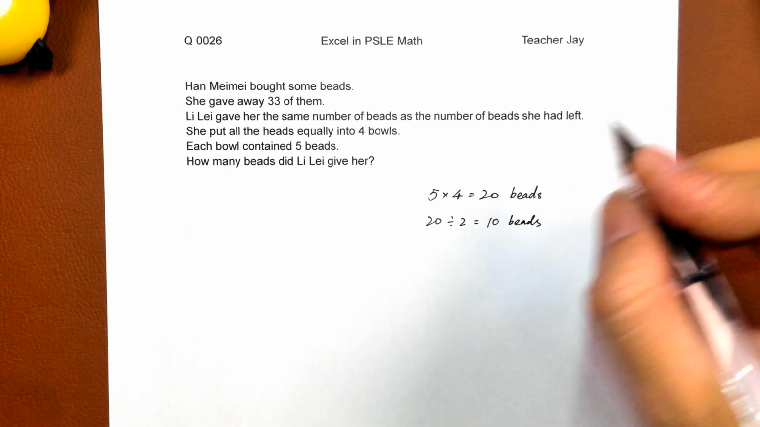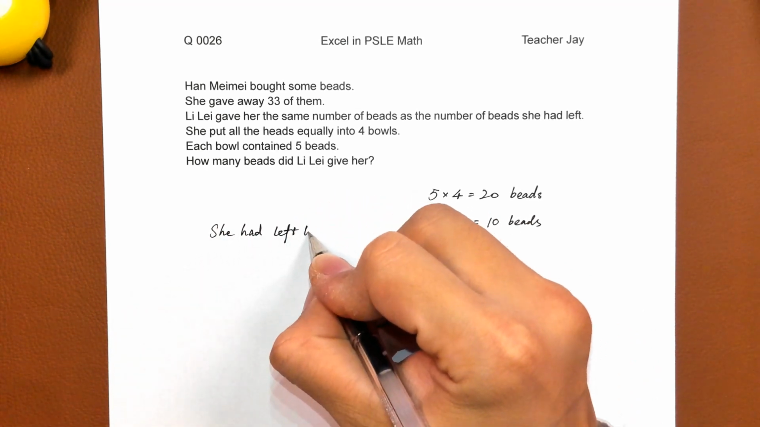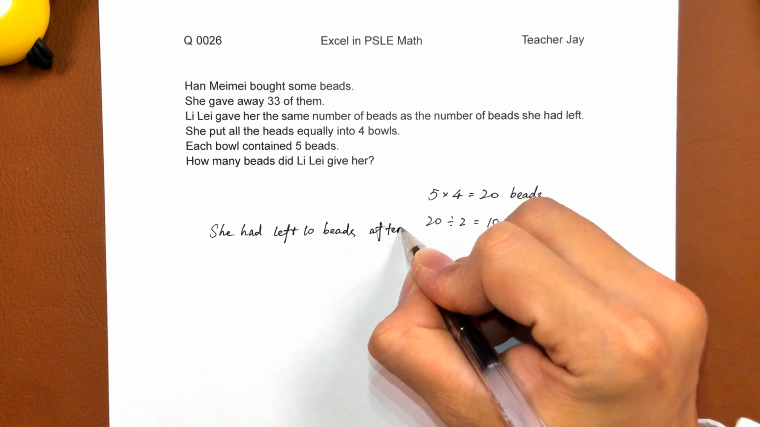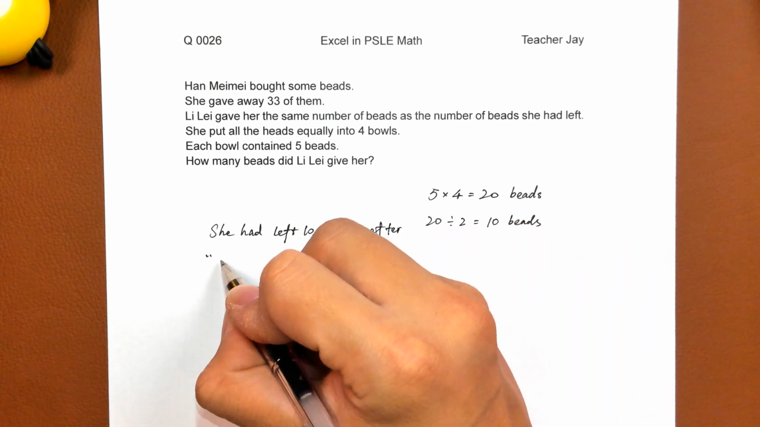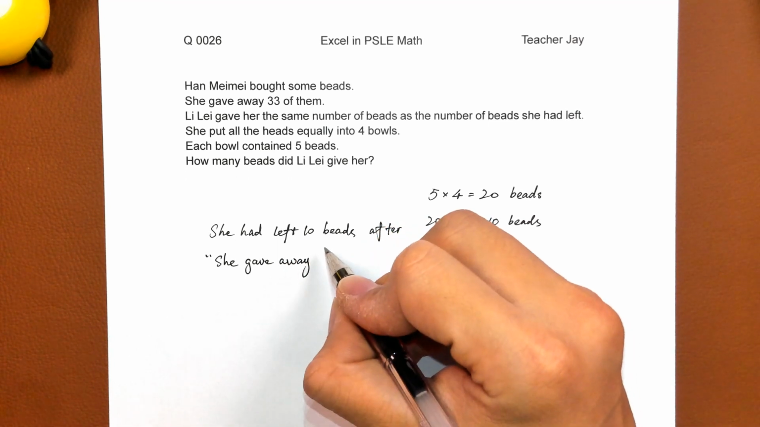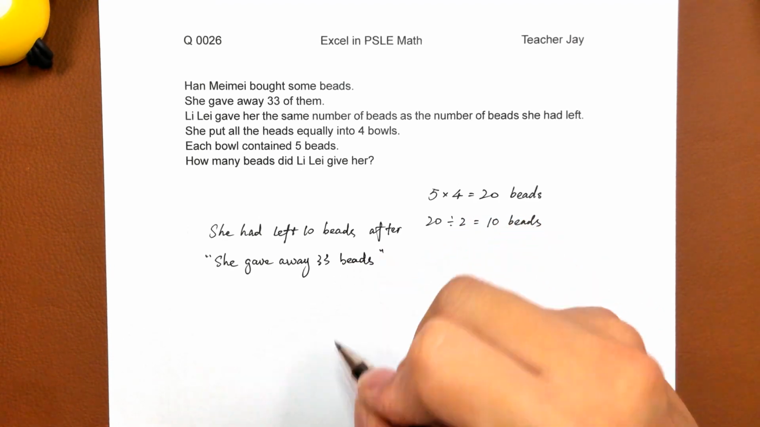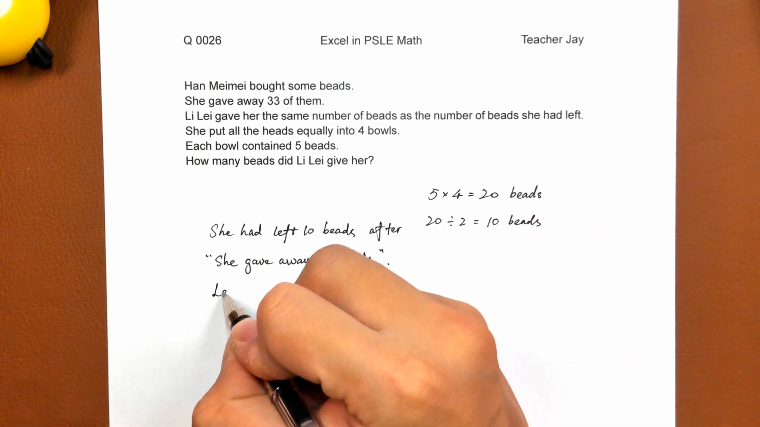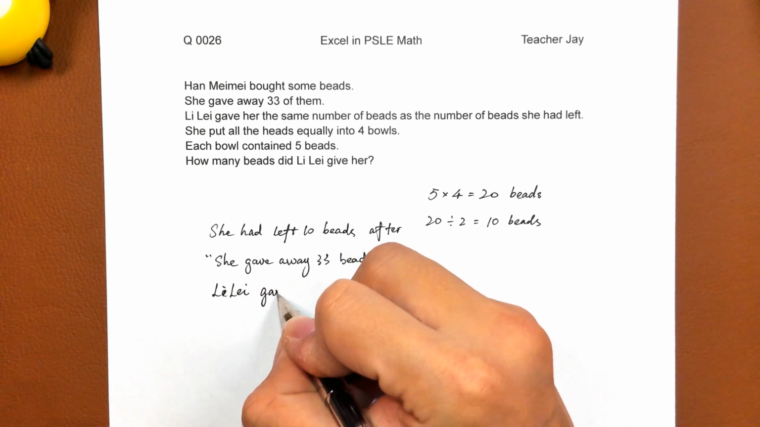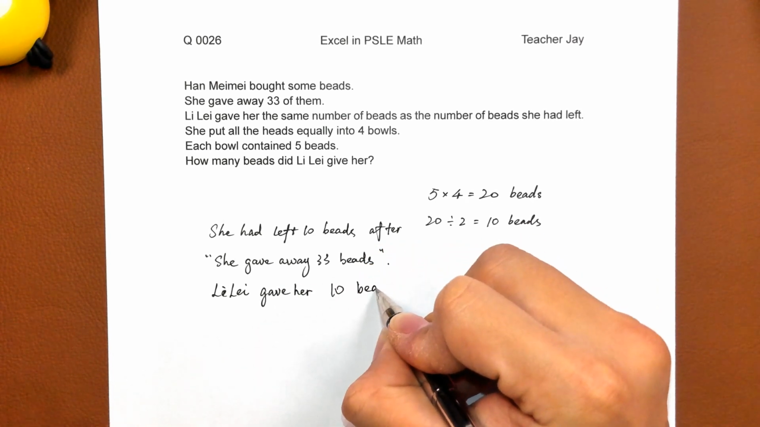She had 10 beads left after she gave away 33 beads. So Li Lei gave her 10 beads.